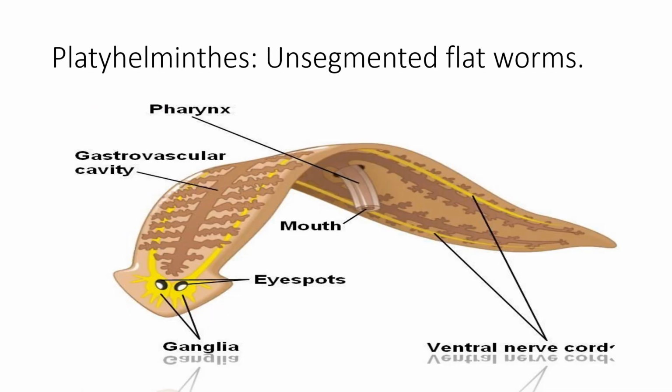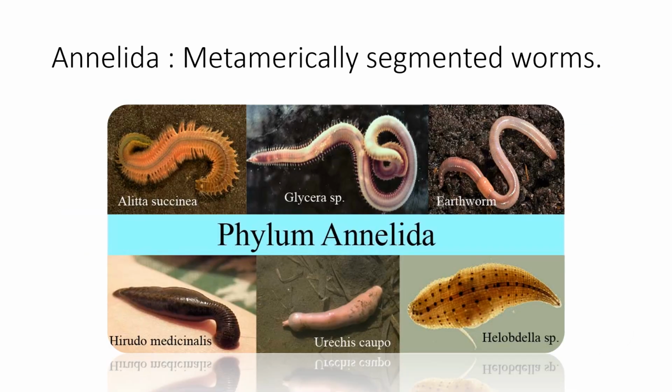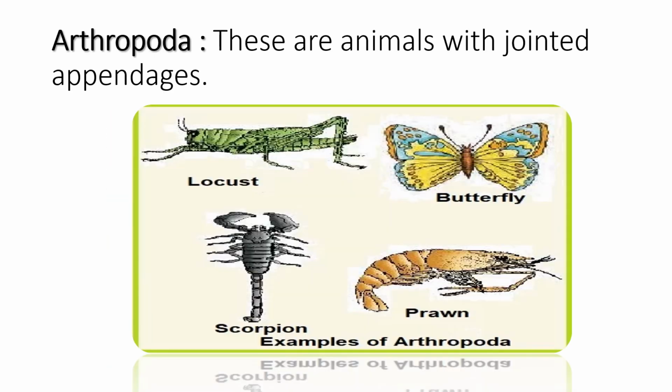Next, Platyhelminthes, unsegmented flatworms. Next, Nematoda, unsegmented roundworms. Annelida, metamerically segmented worms. Arthropoda, animals with jointed appendages.